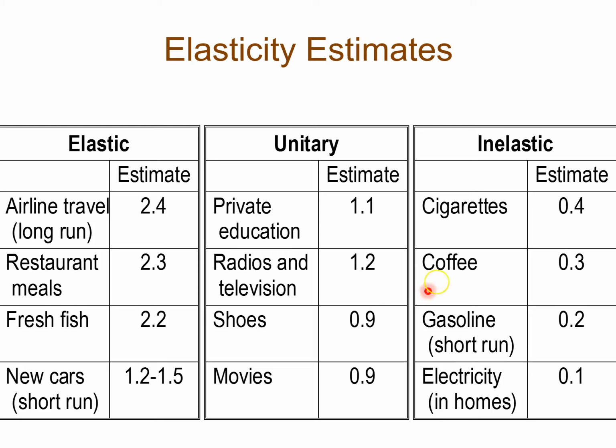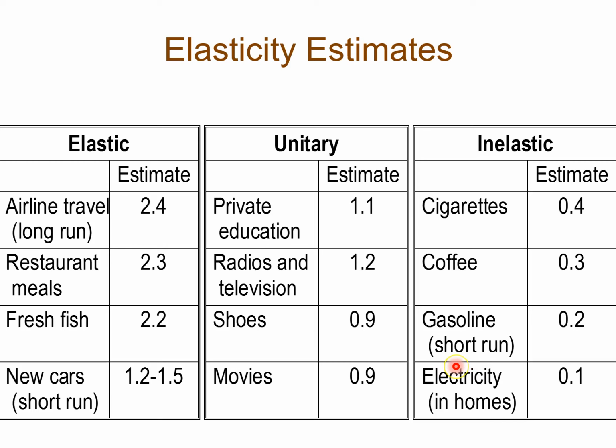Now look at this, gasoline. It's also inelastic. And this could be the fact that there are no viable substitutes for fuel in your car. And notice how it says the short run. Because if the price of gasoline continues to go up and is sustained, you could see that people will eventually make changes in their behavior, like buying hybrid fuel cars, moving closer to their work or transportation hubs, public transportation hubs.